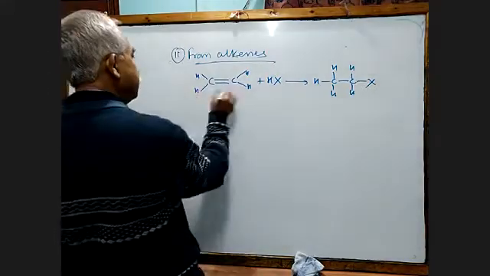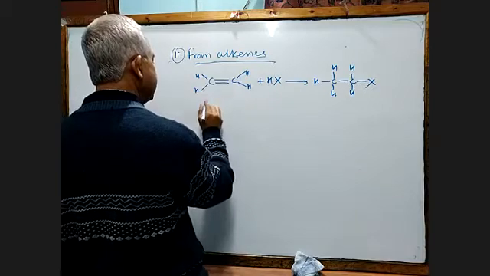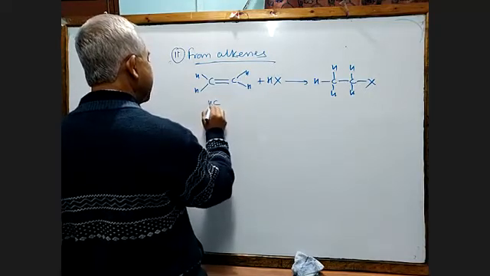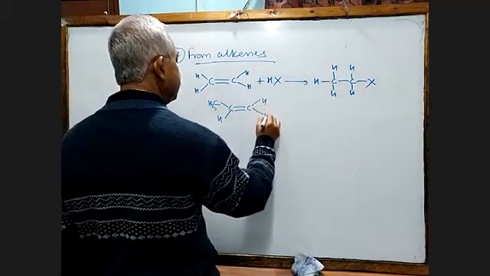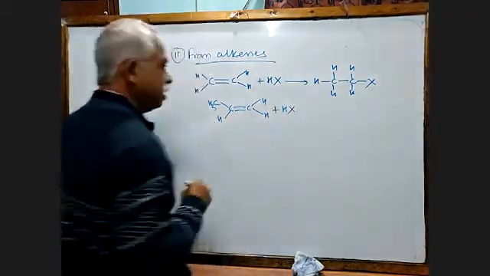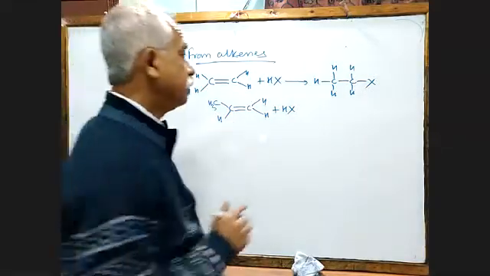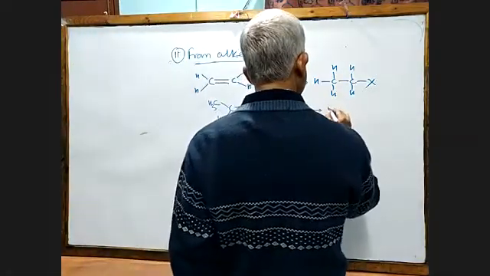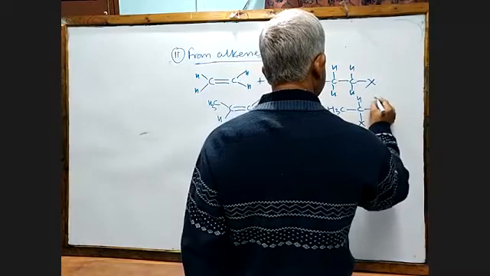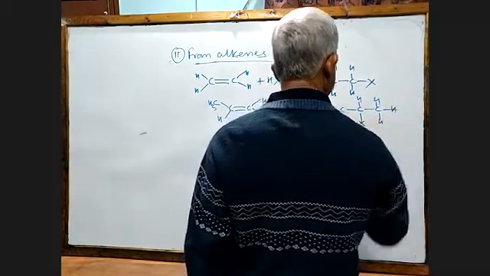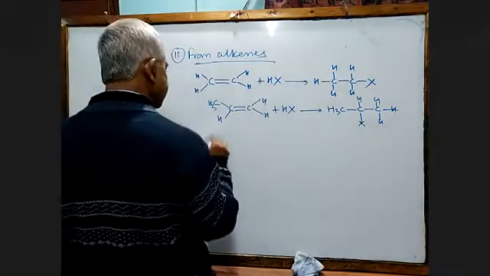Now, this is a symmetrical alkene. Suppose I have taken an unsymmetrical alkene. This reaction is very famous. In this case, X will come here. We call it the Markovnikov addition rule. So what you get here is CH3, CHX, CH3. Let me take a specific example for that one.